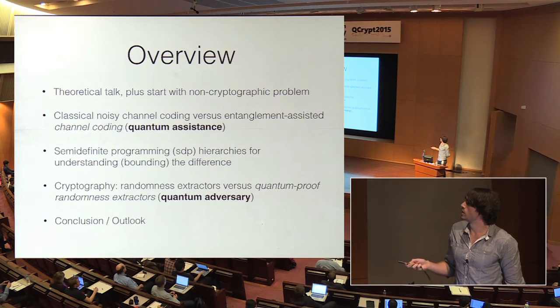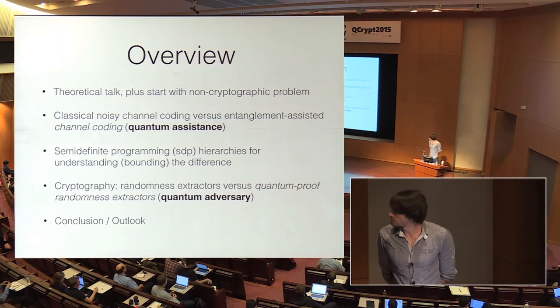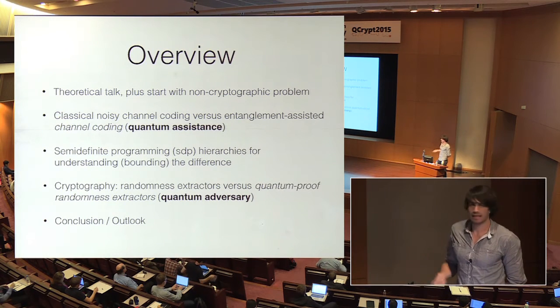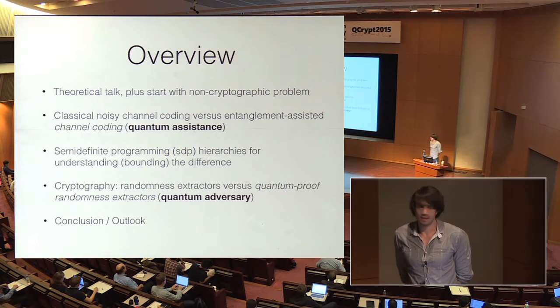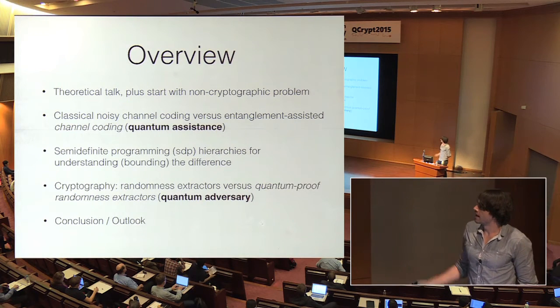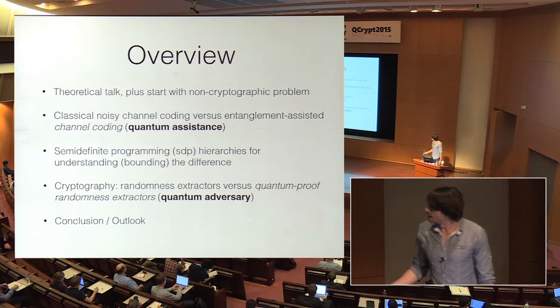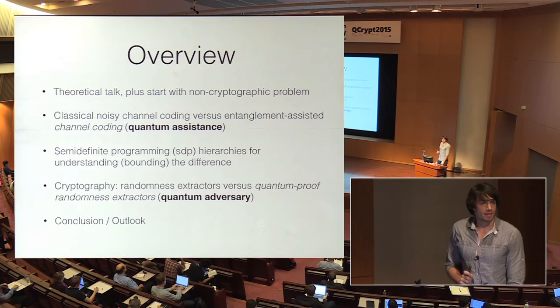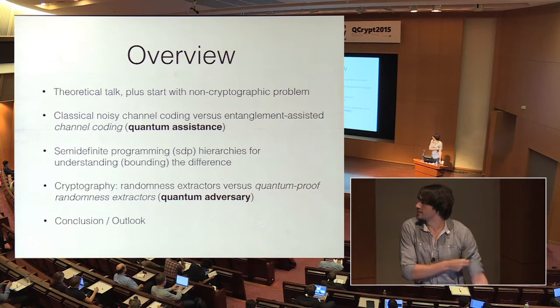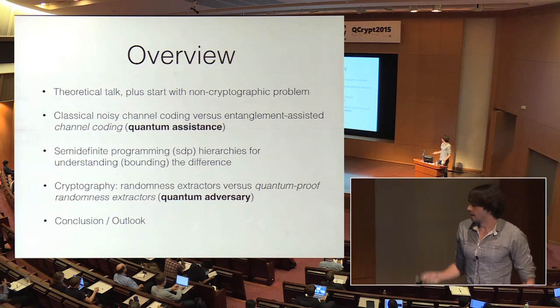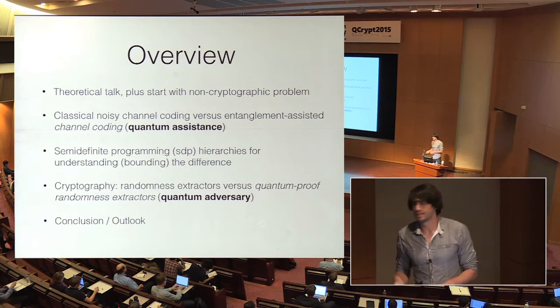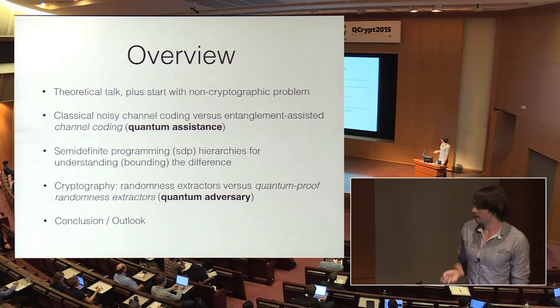So I would like to talk about classical noisy channel coding. This is just about sending classical information over noisy channels, classical channels. And I would like to compare this to an entanglement-assisted version thereof. So the channel is still classical, but I would like to give quantum assistance. And in particular, I would like to study how powerful this quantum assistance is, how much it can help you to send information over the channel.